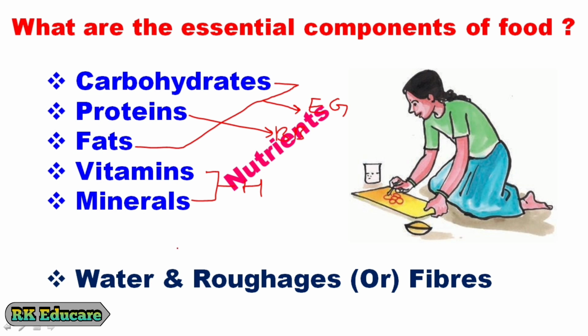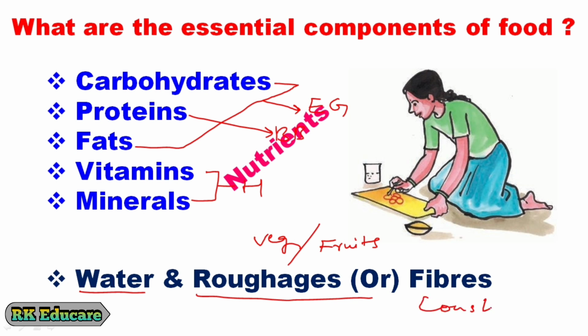Water makes the food soft and allows the food to pass through food canal easily. Rough edges or fibers are nothing but fine thread-like structures which can be seen in the peels of fruits and vegetables. These rough edges or fibers help in prevention of indigestion or prevention of constipation.